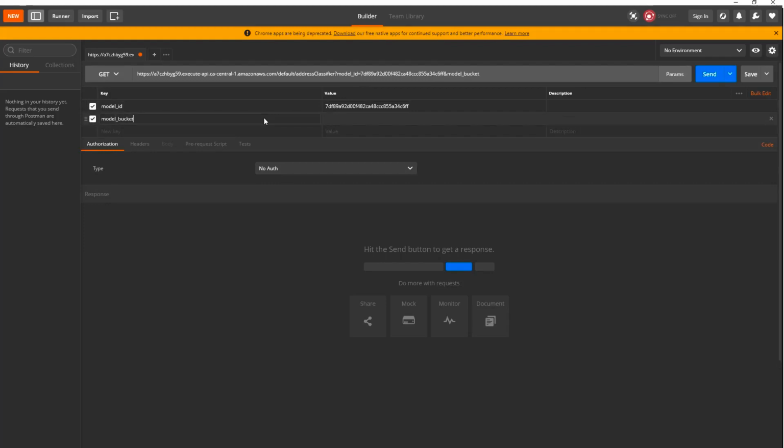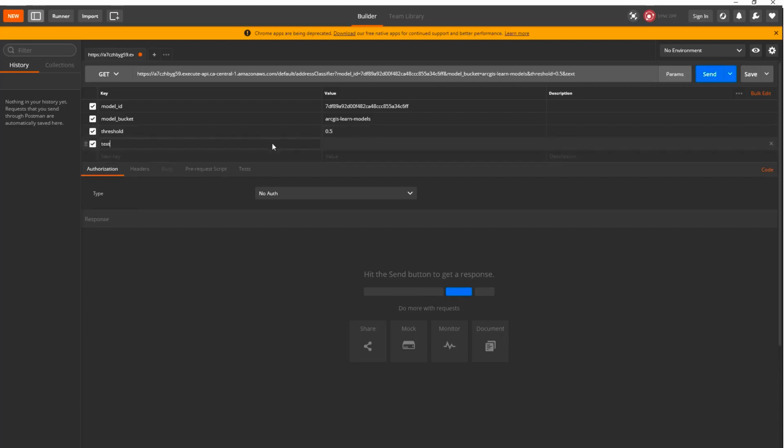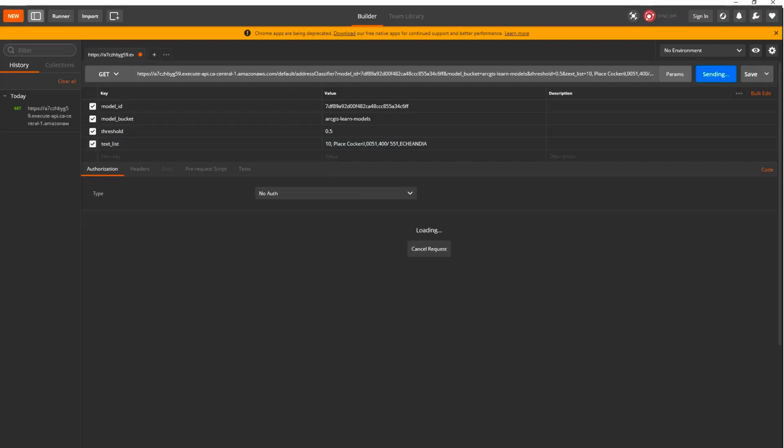So I have a bucket named ArcGIS model, just learn models. Then the threshold, let's pass it as 0.5. And the text list, which is a list of addresses separated by /. Let's pass two addresses to the classifier, and let's hit send.